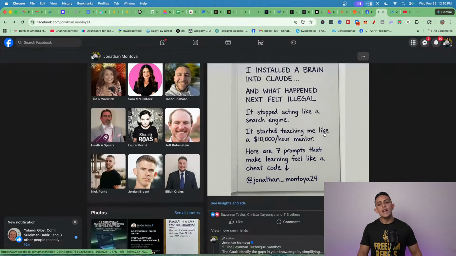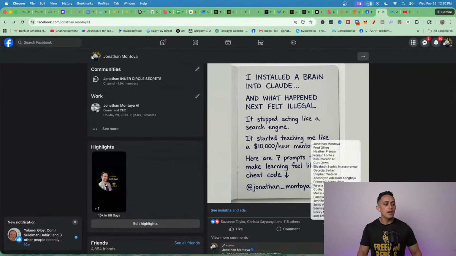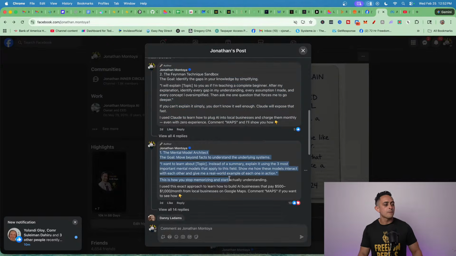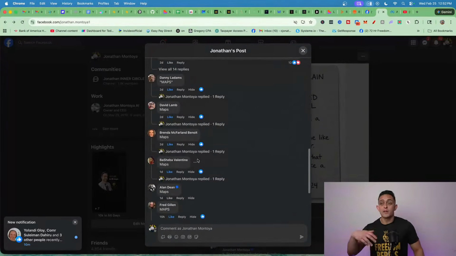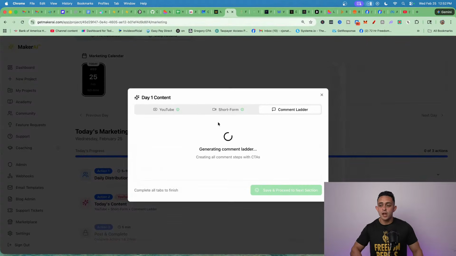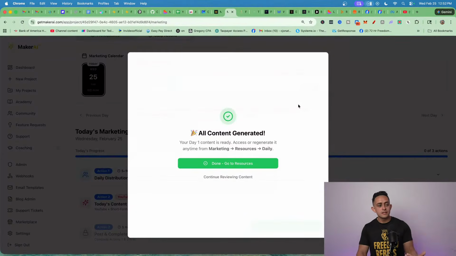But basically the way the comment ladder post works is you have the post in here, and then you have all the information in the actual comments. That way people have to go to the comments. And then you simply just have links to whatever you're selling. Okay. And that's what Maker AI essentially does. It'll give you the post, and then it gives you all the comments that you would post there. Okay. Super, super powerful. Now, all you have to do now, obviously once it's built and you're happy with it, you just have to follow the marketing plan every single day.